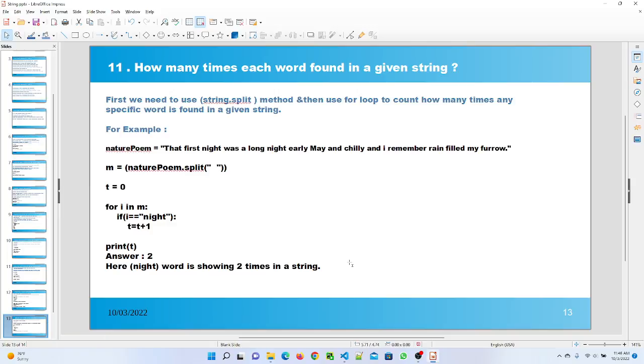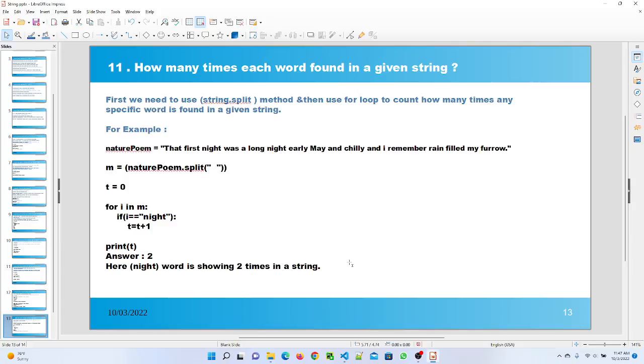Question number 11 is how many times each word is found in a given string. First we need to use the string.split method and then use a for loop to count how many times each specific word is found in our given string.